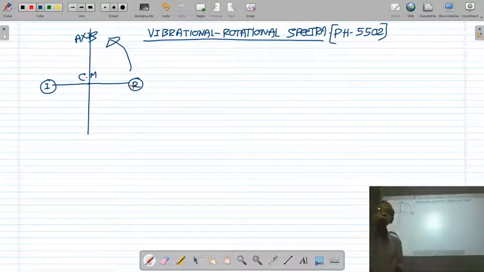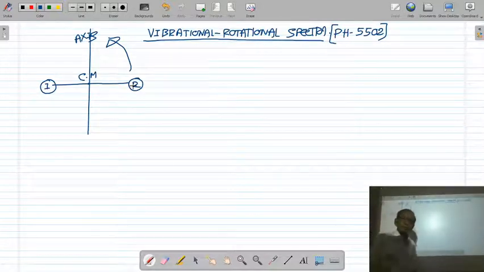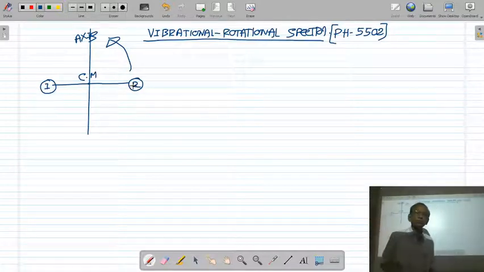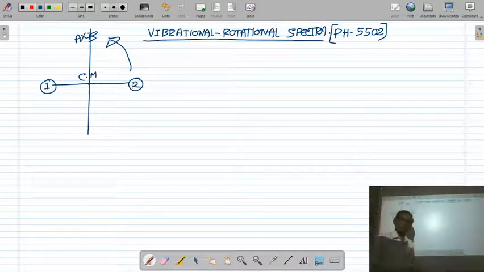Due to the rotational motion of the molecule, the rotational energy of the molecule changes. When the molecule makes a transition from one rotational level to another, it gives a rotational spectra.